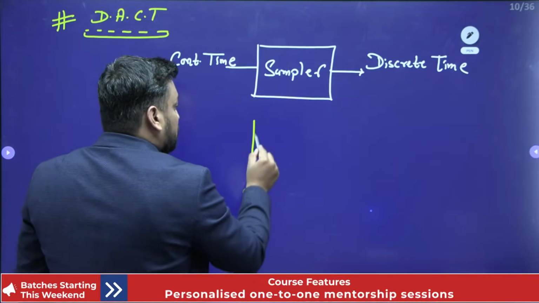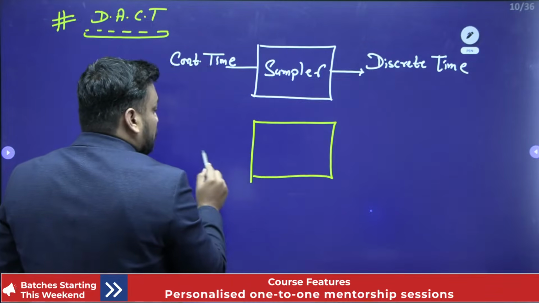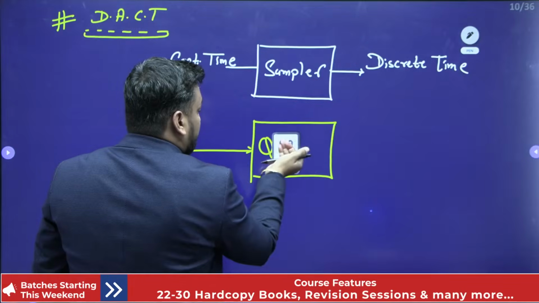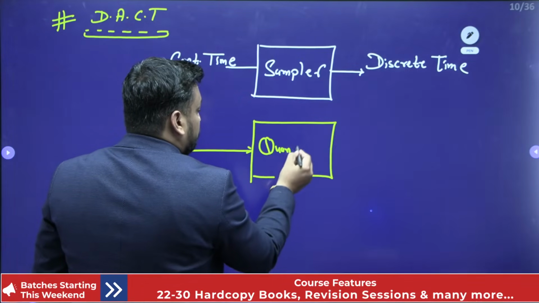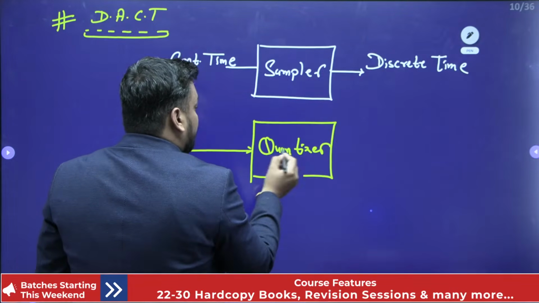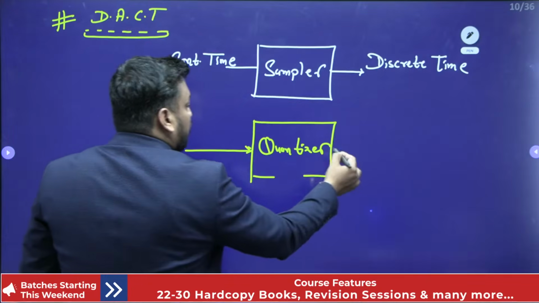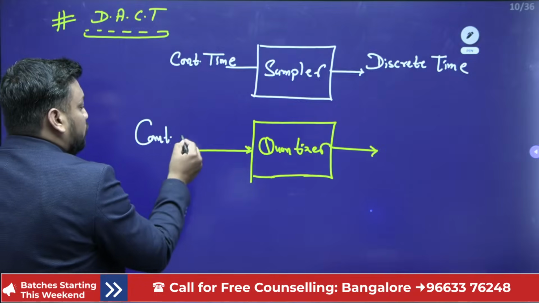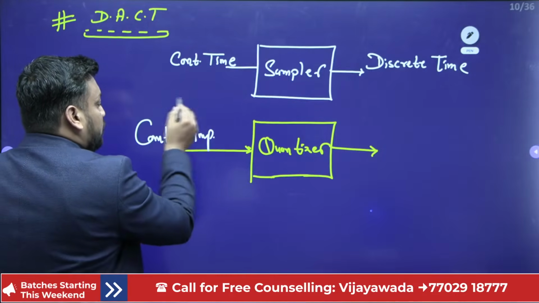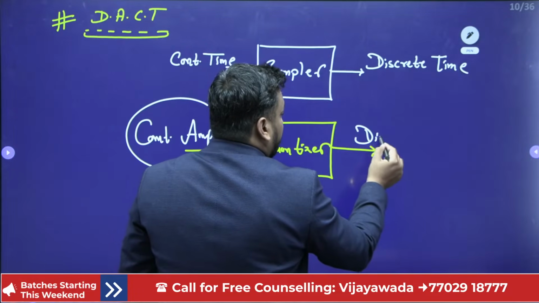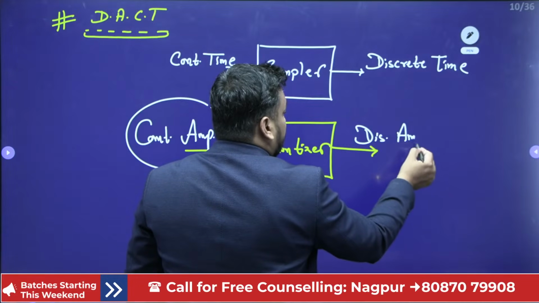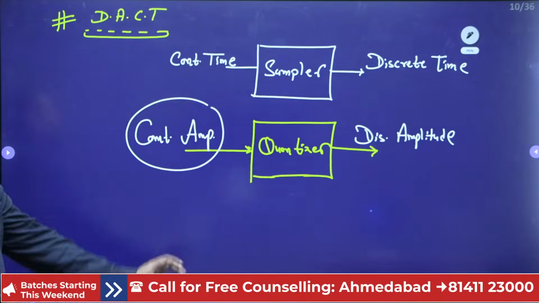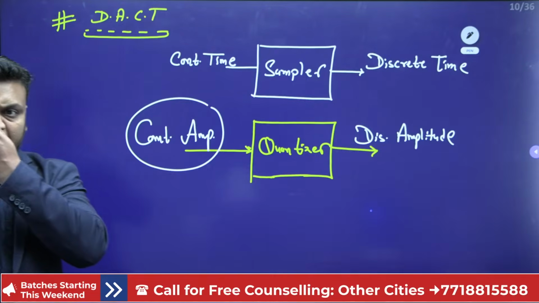So sampling is a process that is used to convert a continuous time to discrete time signal, whereas the quantizer is a procedure that is used to convert a continuous amplitude signal to a discretized amplitude. So if you want to make changes in the amplitude from continuous to discrete.